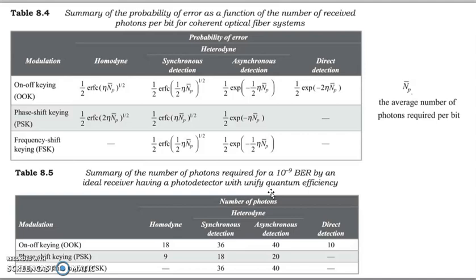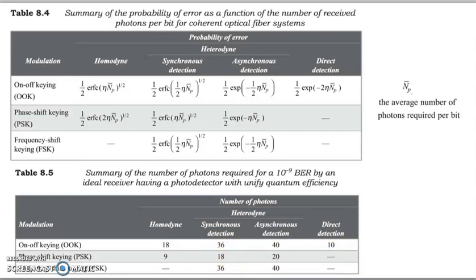But in the case of other links, some links are using a 10⁻¹² BER. So for the 10⁻¹² BER, it has a different modulation format and a different number of photons required for a given bit rate. This table indicates only 10⁻⁹, and it has different modulation formats. There are different types of receivers, and these are the number of photons required for the given bit rate.